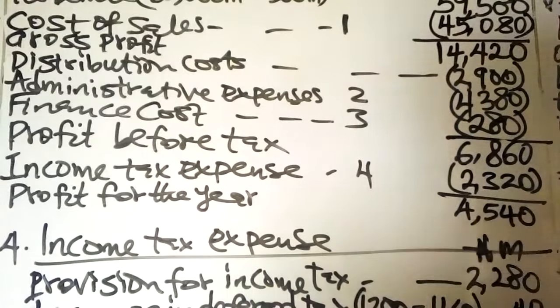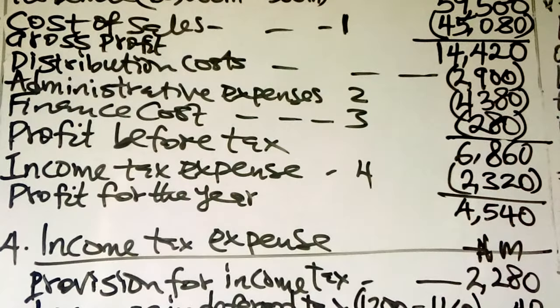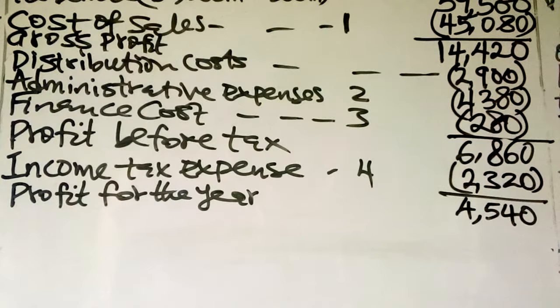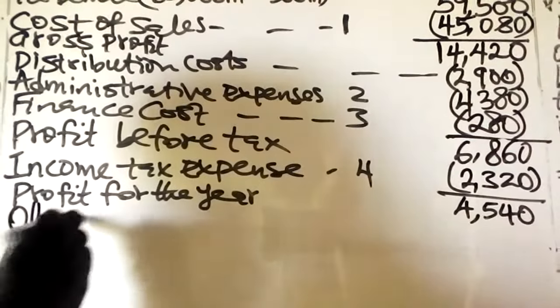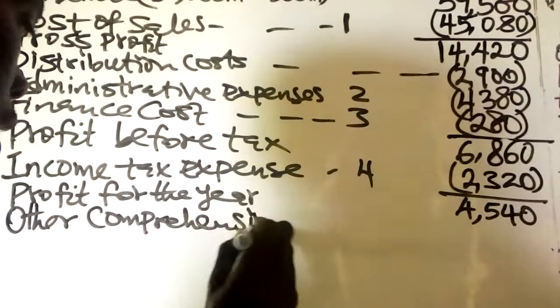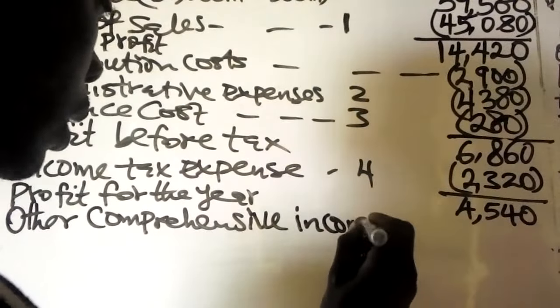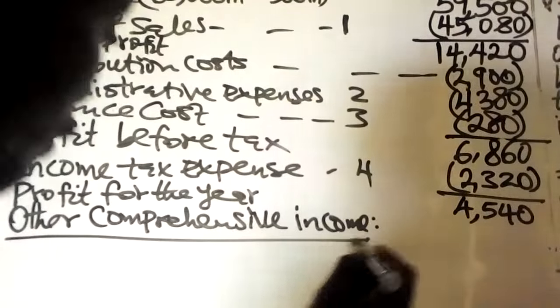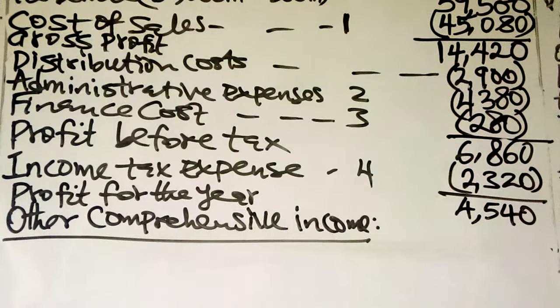4,540. After profit for the year, the next item to deal with is the item of other comprehensive income. Then the next item should be other comprehensive income. The only item of other comprehensive income we have is the revaluation which was made on leasehold property.